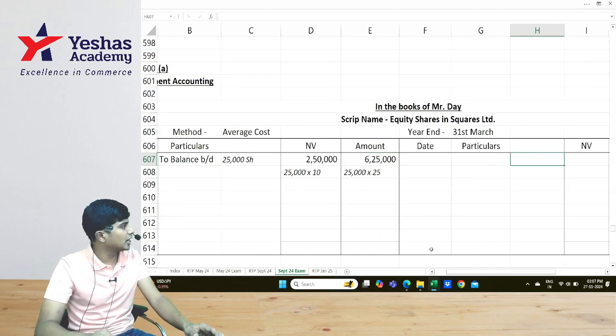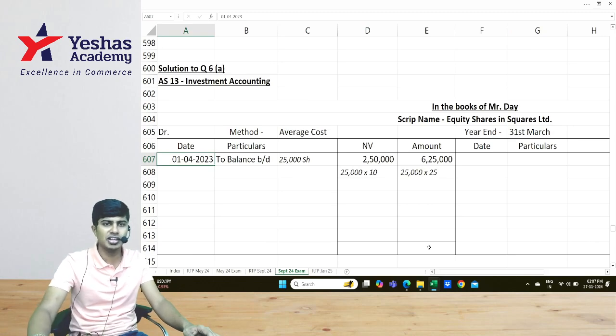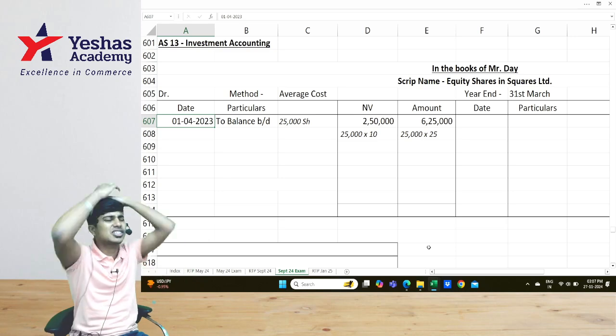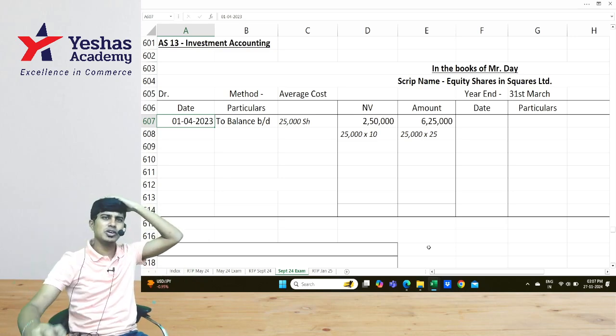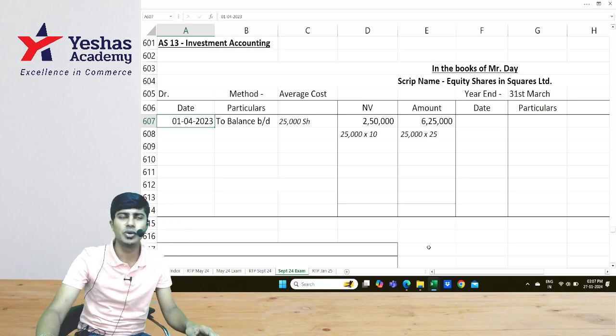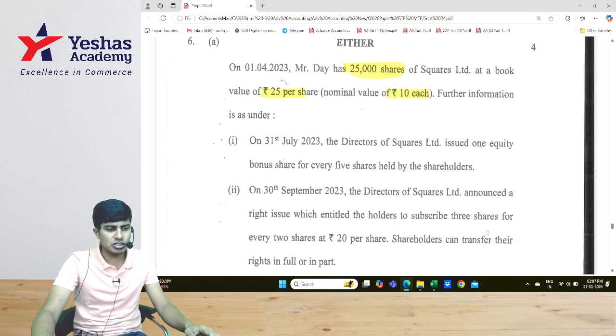If you want, you can draw another column, dividend column on both sides. I have not drawn because the question doesn't have any dividend adjustment. You're like, yes, sir, I am good at pre and post acquisition dividend adjustment. Just because you're good at it, they won't ask. If they ask, you write it. Yeah, then they've told on 31st of July.